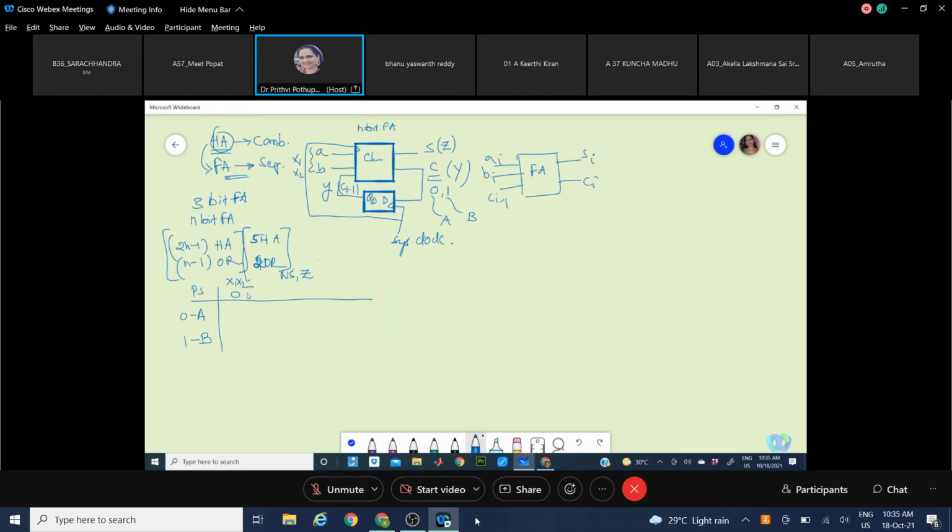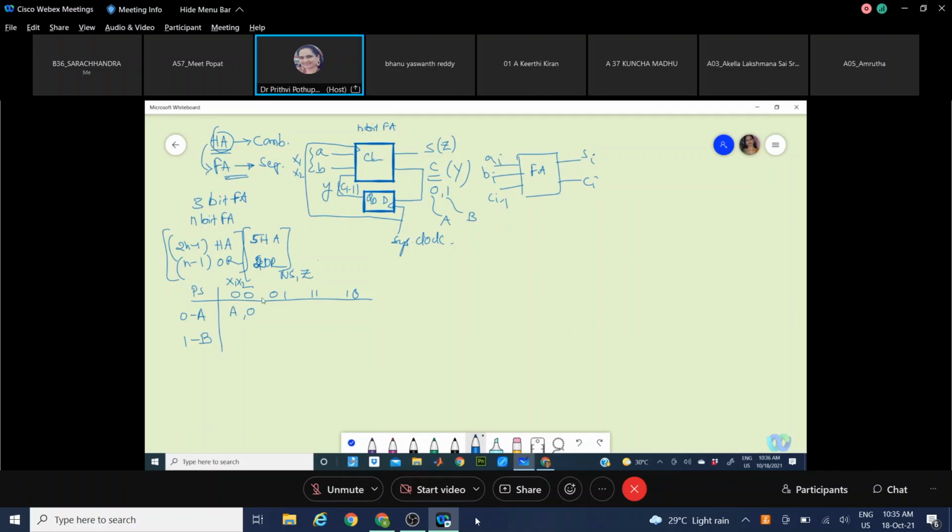Now x1 and x2 in-place bits, that means AB values 0, 0, 0, 1, 1, 1, 1, 0, will be taken in gray order itself for simplification purposes. When the in-place bits are 0, 0 and the present state is A, meaning carry 0 from the previous stage, the output sum will be 0 and the carry, which is the next state, will be 0. 0 means A, so it stays in the same state A.